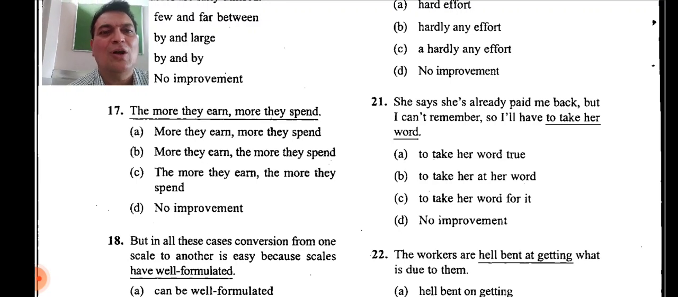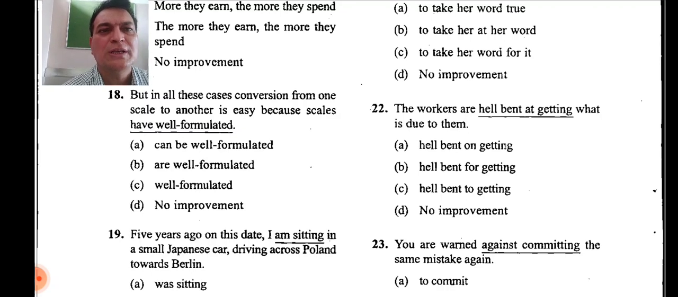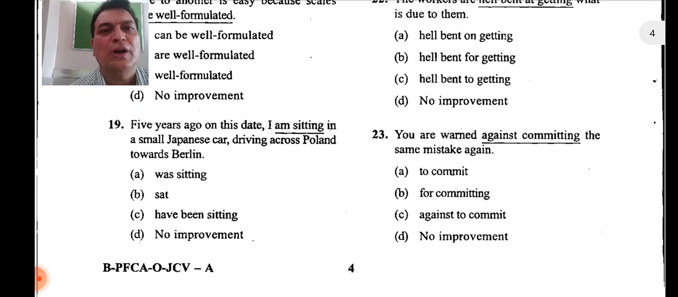Let's go to question number 18. But in all these cases, conversion from one scale to another scale is easy because scales are well formulated. Scales are will come. What will come? Simple present tense will be there. Scales are well formulated. So it has to be scales are well formulated, not scales have. So scales are.